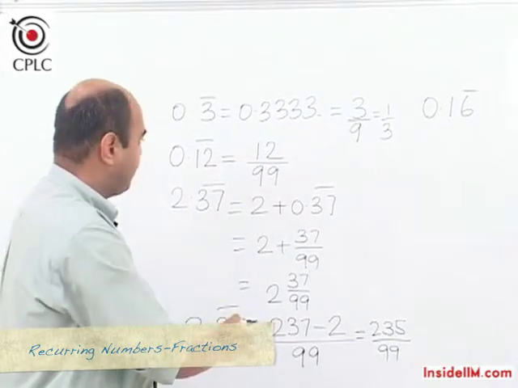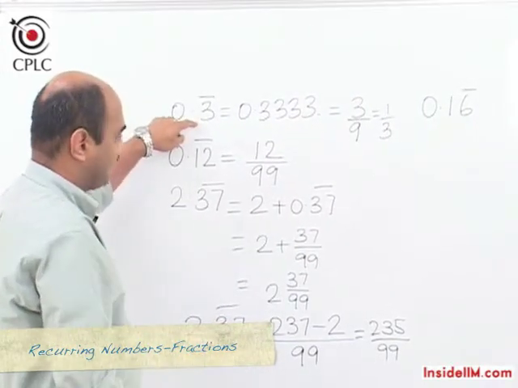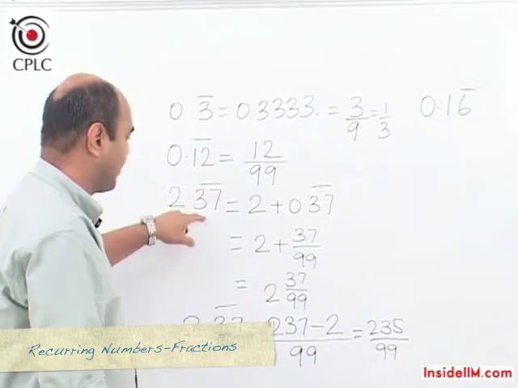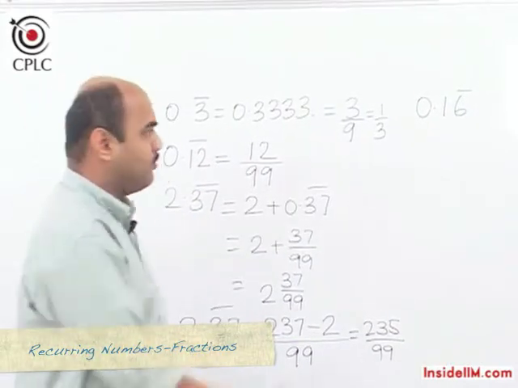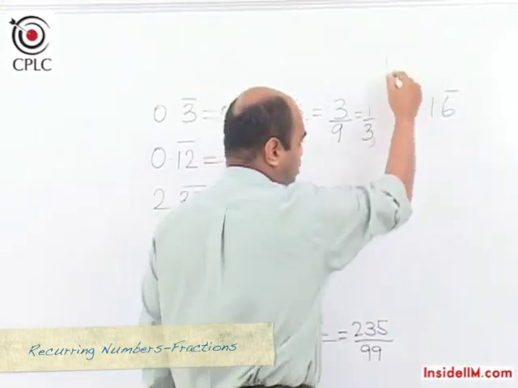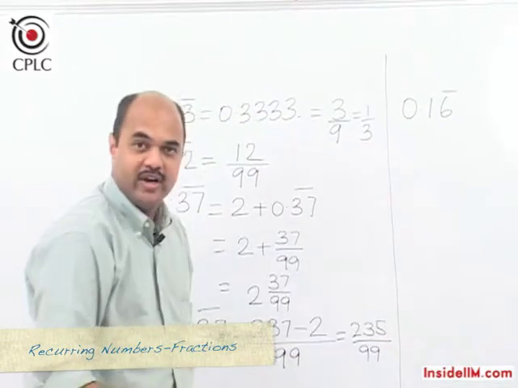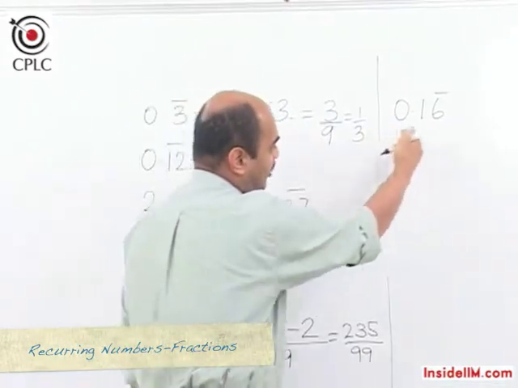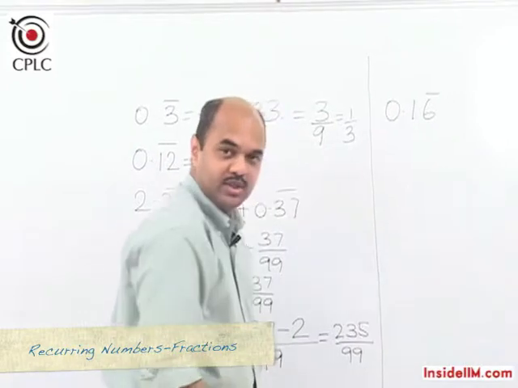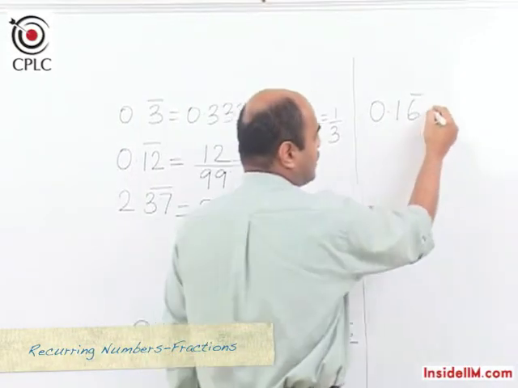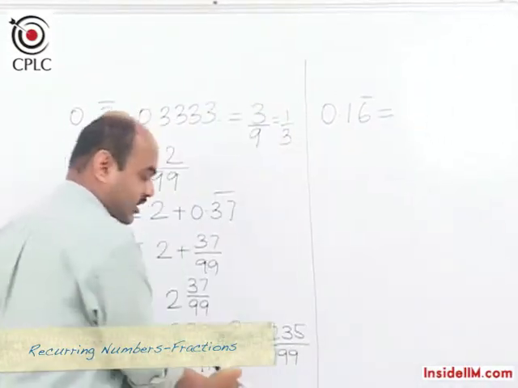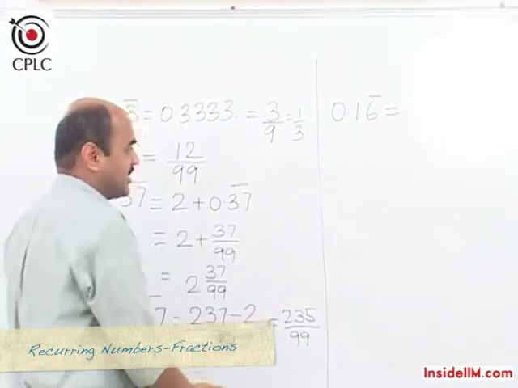This is the first type. When I say the first type, I mean after the decimal point we have only recurring digits. But now if I move on to another type, where after the decimal point we have a non-recurring digit as well as a recurring digit, then the shortcut for this would be something similar to what we did here as the last example.